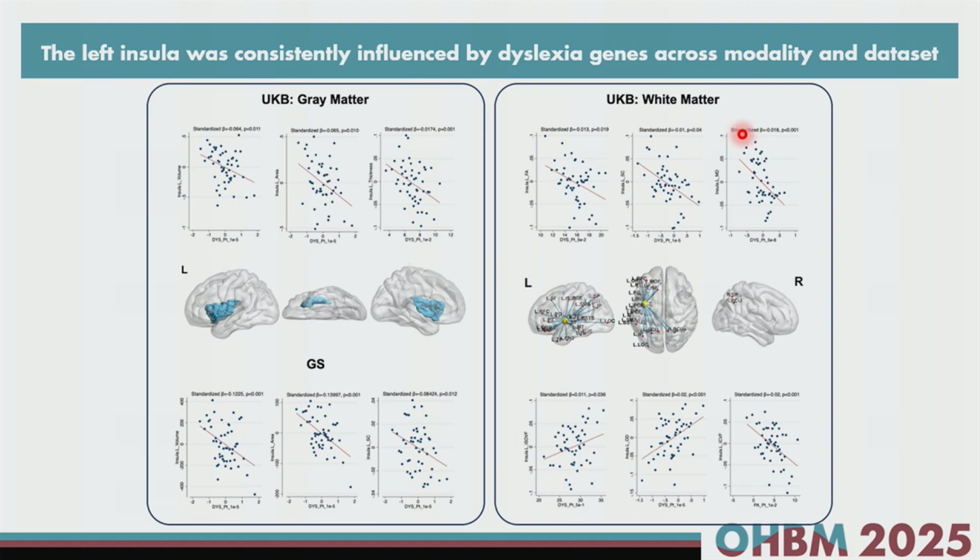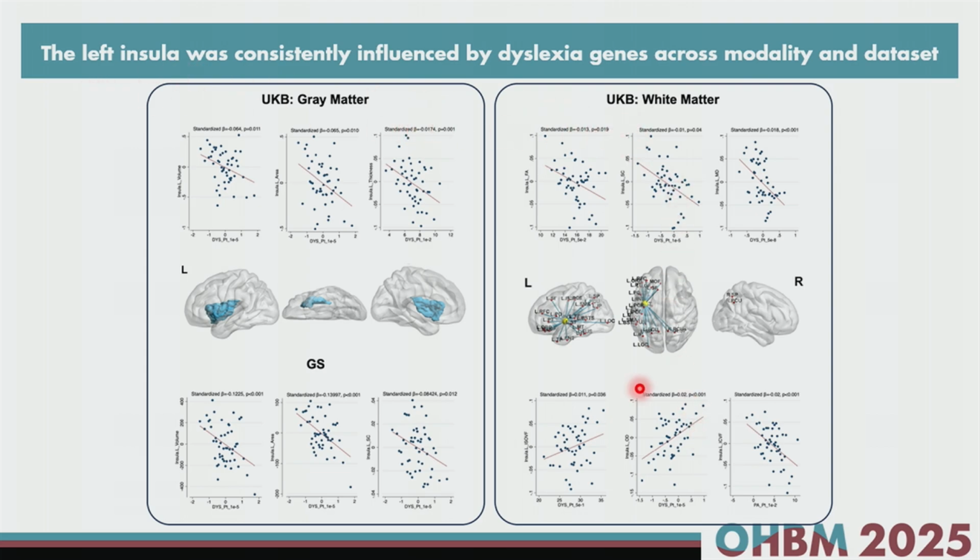Here are the UK Biobank white matter results. All those measures of white matter, including fractional anisotropy, streamline numbers, and also mean anisotropy, and the others from the advanced DTI models, are all influenced by polygenic scores of dyslexia. This is the UK Biobank gray matter results, volume, surface area, and cortical thickness, and this is the white matter results. How about our replication sample?